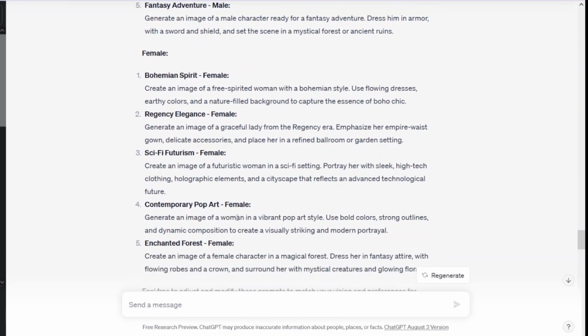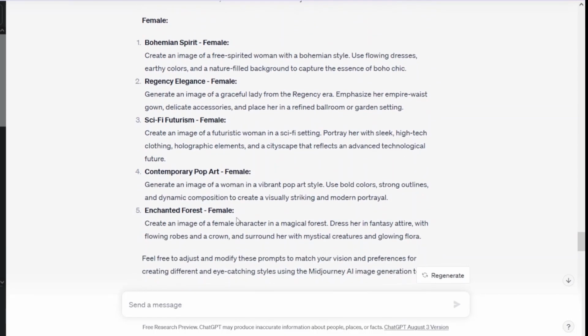As you can see, it has suggested various and diverse styles for us and generated complete prompts. I won't go into detail about the styles here, as I think it'll be more interesting for us to see the results in Midjourney. So let's skip this part for now and move on to the next steps.